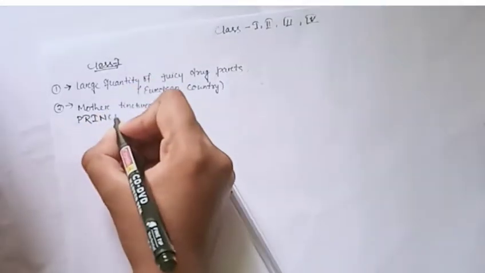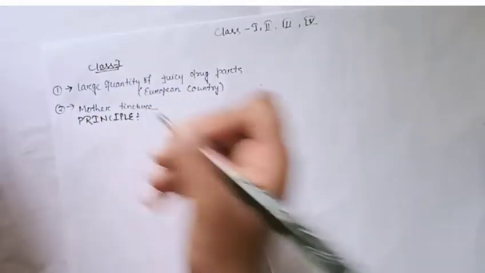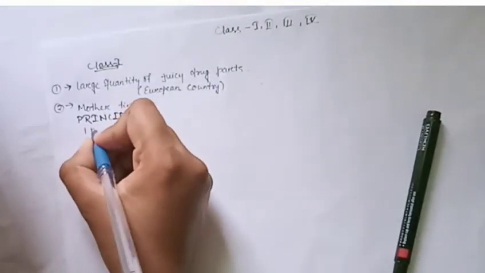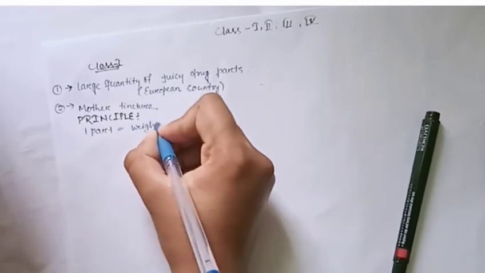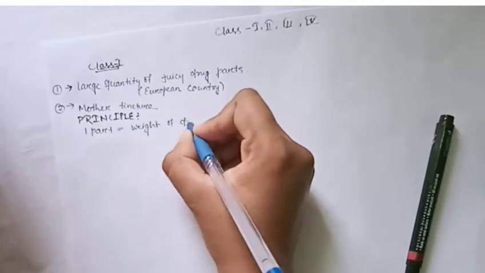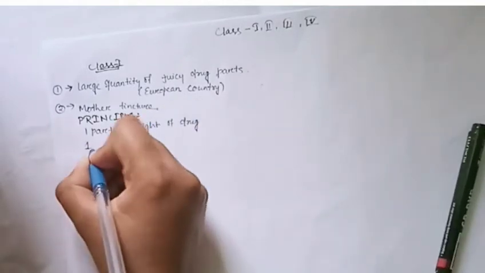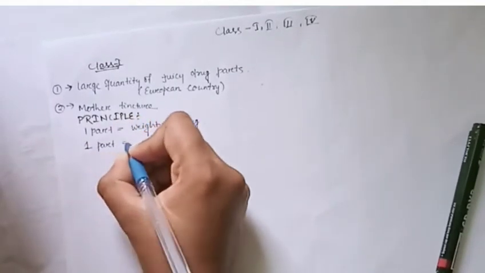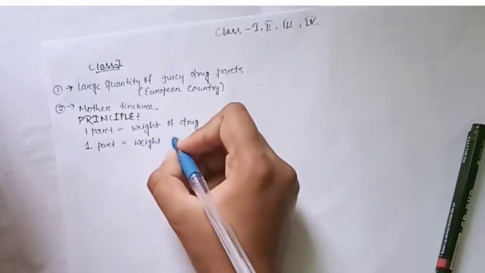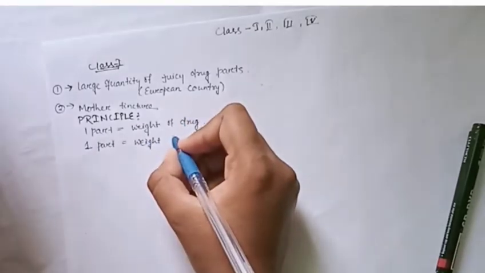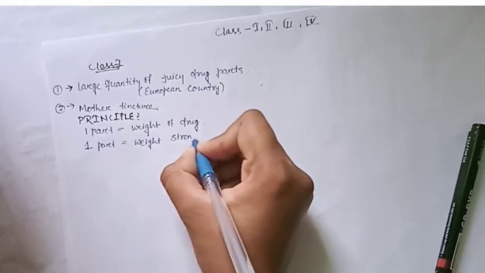The principle regarding the preparation of a mother tincture is that it contains 1 part by weight of the drug substance. With it we add 1 part of vehicle, that is alcohol. As we discussed before, for class 1 the vehicle is strong alcohol.